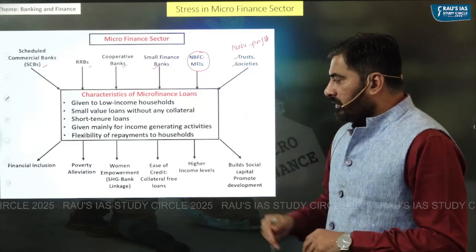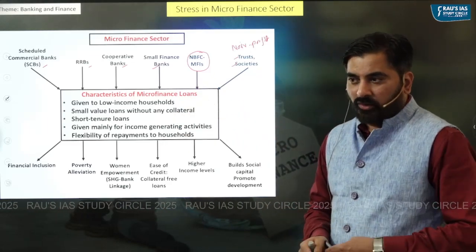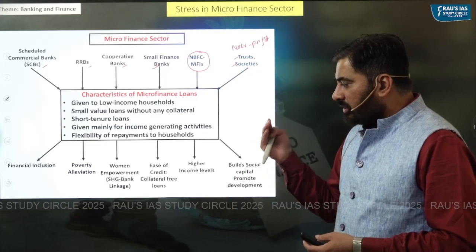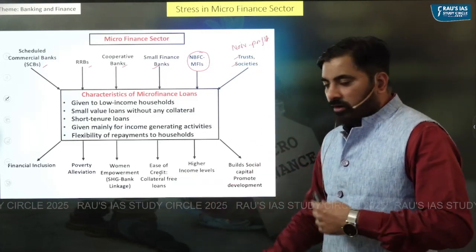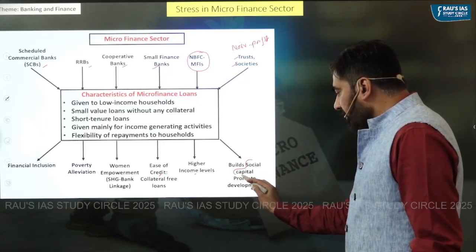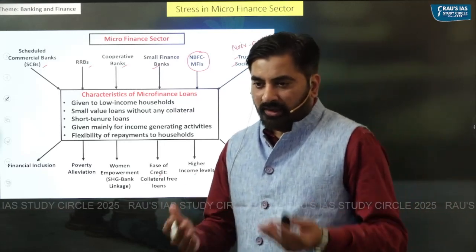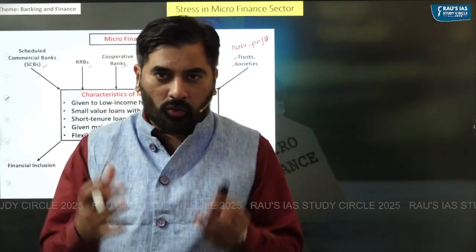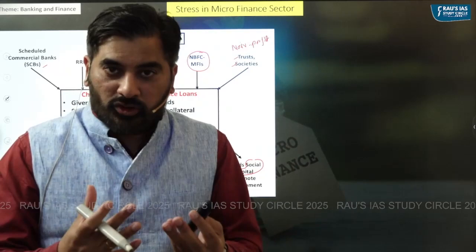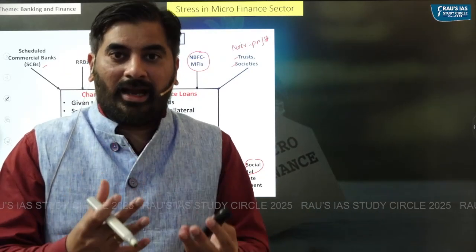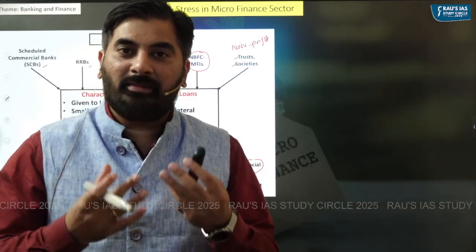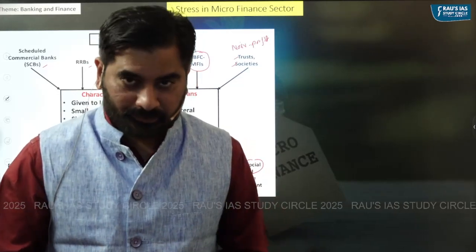Because of these characteristics of microfinance loans, we have a lot of benefits like financial inclusion, poverty eradication, women empowerment, ease of credit, higher income levels of the people, and more importantly, it will build social capital. Social capital means when people come together because of convergence of interest. So what they cannot achieve individually, they can achieve by being a part of a group. Think of the example of SHGs, right? So SHG is the best example of social capital.